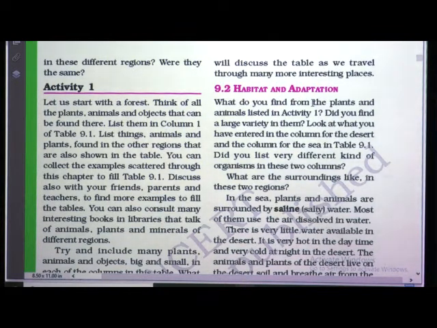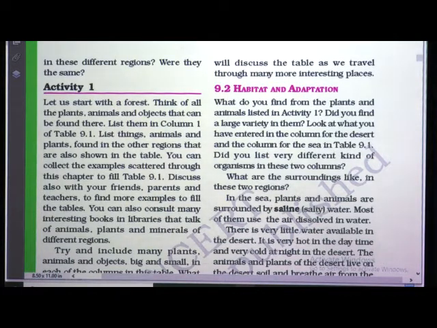Habitat and adaptation. See students, habitat is the natural home for an organism, maybe a plant or an animal. Habitat is the place where an organism finds comfort, safety, food, water, air, shelter and suitable conditions for survival and breeding. Since the needs of different organisms are different, naturally their habitats are also different. All the living organisms require different habitats. Habitat provides almost everything to an organism which is needed by it.